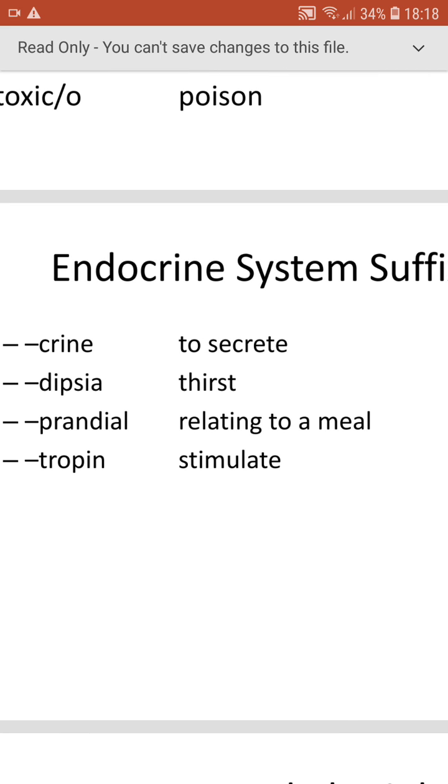So crine means to secrete. That's why endocrine means to secrete directly into the blood. Exocrine means secretion outside the blood. So endocrine glands are also called ductless glands, and exocrine glands we call duct glands.